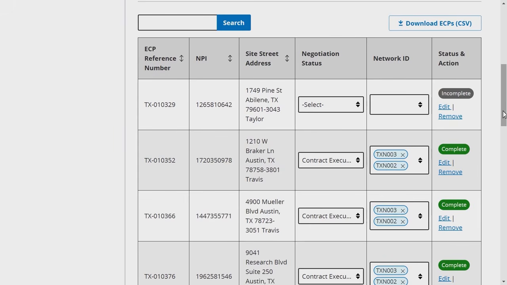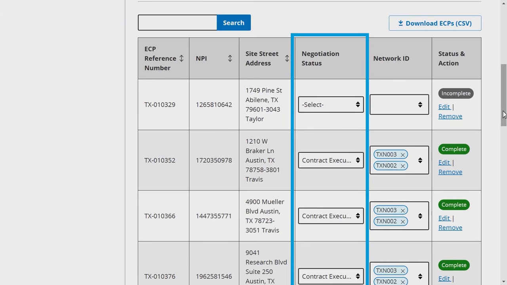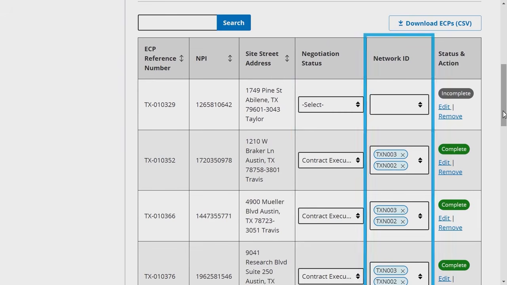You can review imported providers' associated negotiation status and network IDs from the provider table in the Select ECPs page to identify any needed updates. For each ECP that is added to an application, including ECPs imported from the previous plan year, issuers are required to provide additional provider contract details.